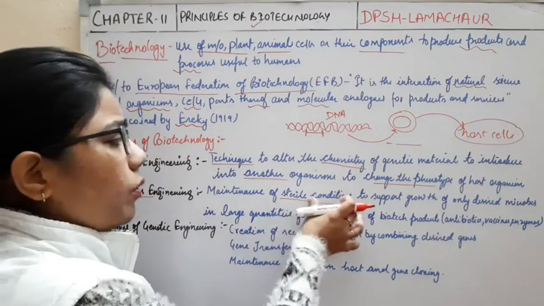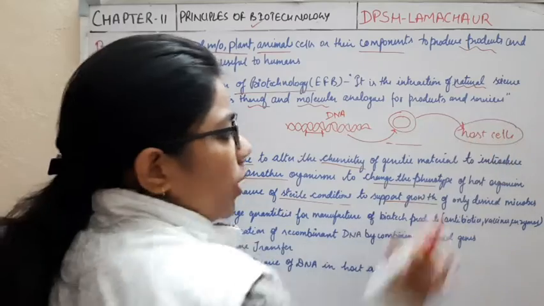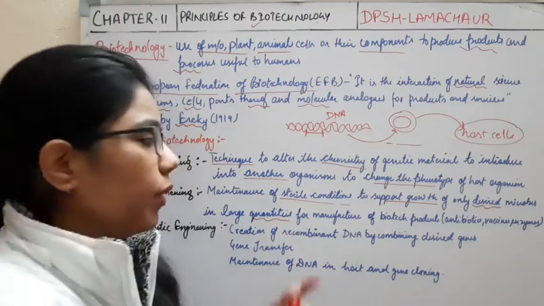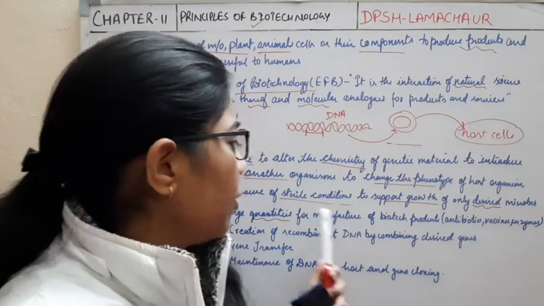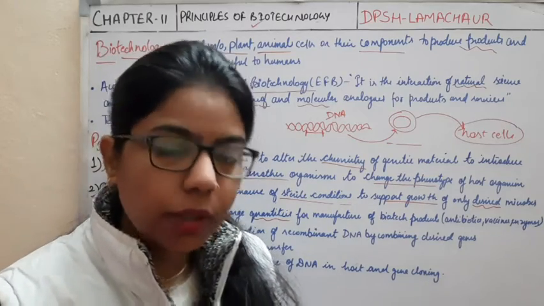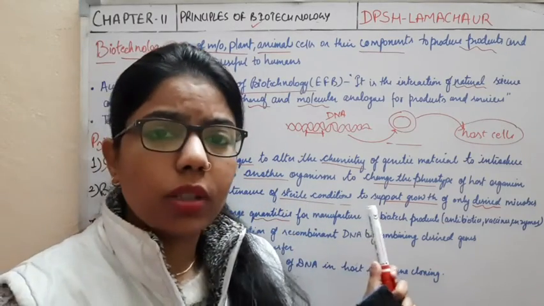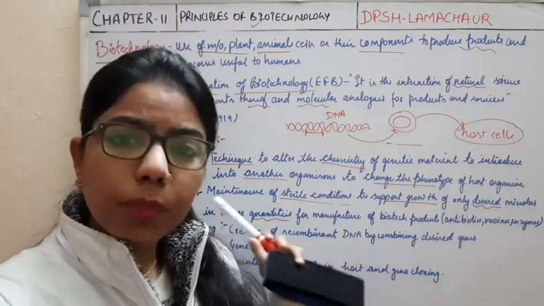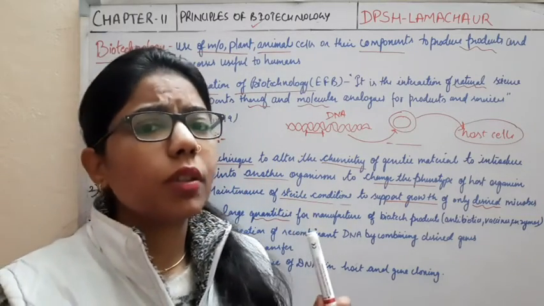And same thing, maintenance of the sterile condition for what? To support the growth of this desired gene which we are moving here, in large quantities for manufacture of biotech products. And with the help of this technology, we can develop different biotechnological products, like we can manufacture antibiotics and vaccines. How are we preparing all these things? With the help of this biotechnology. So it should be free from any contamination, it should be very fine, and everything should be clear here. Okay, so these are the two principles of biotechnology.